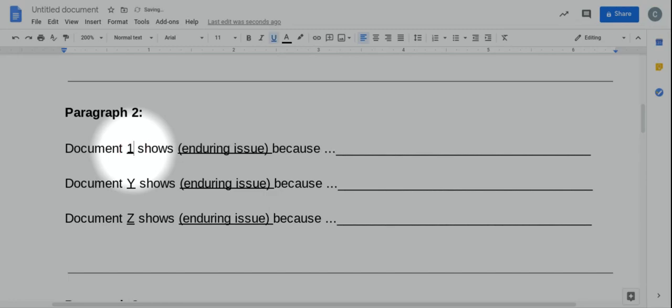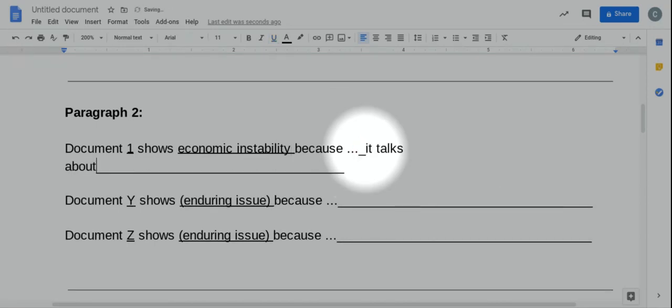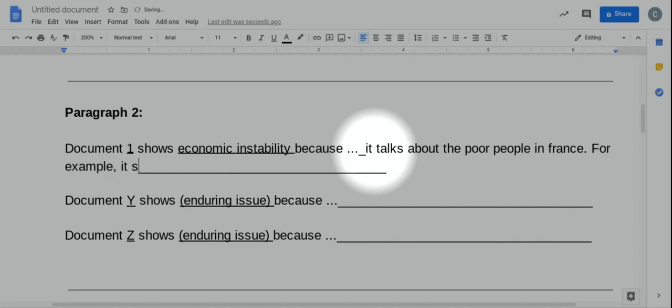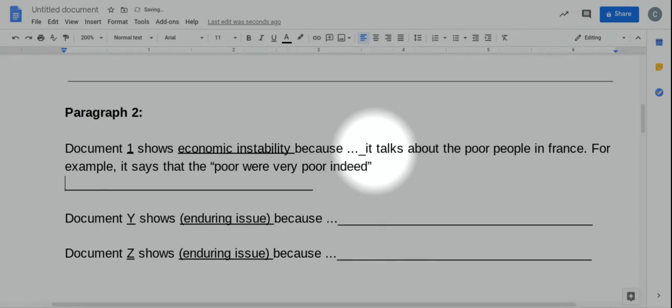So I would say, okay, well, in document 1, it shows economic instability because, I'll say it talks about the poor people in France. Okay. Then I'd want to add a follow up and say, for example, it says that the poor were very, very poor indeed, right? So I'm pulling a direct quote from the document, and now I'm saying document 1 at the end of this, just so I know that's where I got that quote from, right?